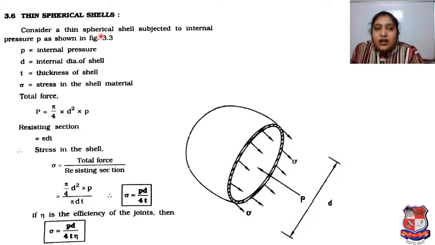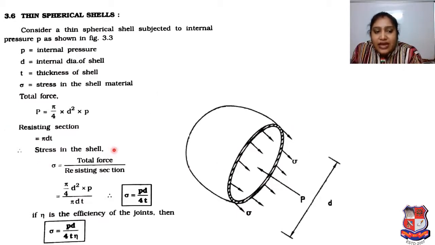Consider a thin spherical shell subjected to internal pressure P as shown in the figure, where P is the internal pressure, D is the internal diameter of the shell, t is the thickness of the shell, and sigma is the stress in the shell material. As per the figure, our total force will be pi by 4 D square into P, and the resisting section is pi D t.